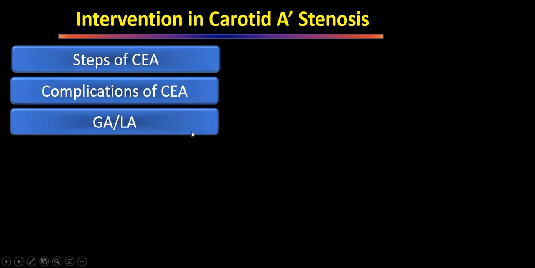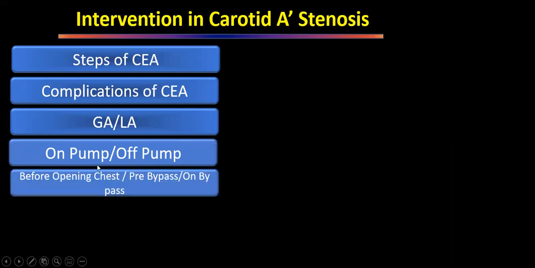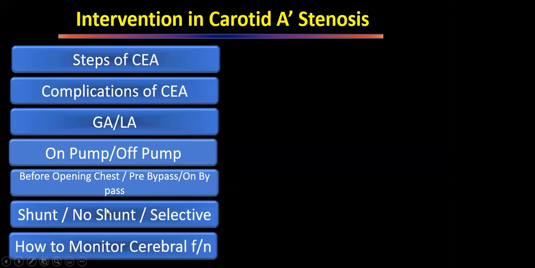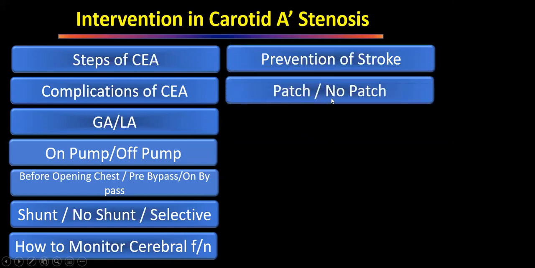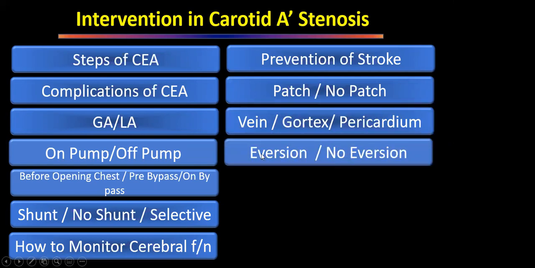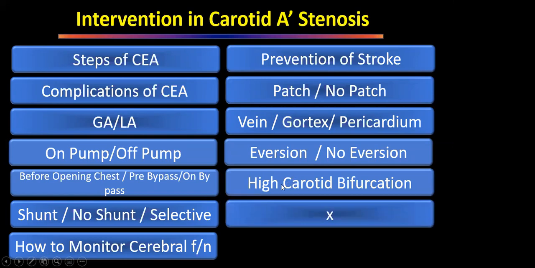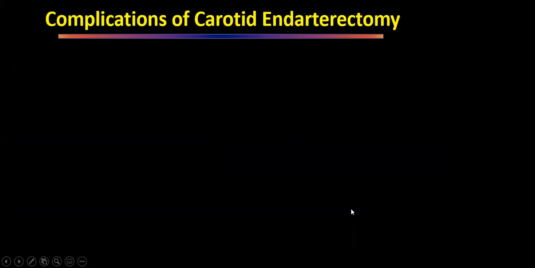Some questions are whether you will do it on general anesthesia or local anesthesia, whether you will do it on pump or off pump, whether you will do the endarterectomy before opening the chest, or you will open the chest, put the patient on bypass and then do it, or after opening the chest before doing bypass, whether you will put a shunt or not shunt, how will you monitor the cerebral function, how will you prevent the stroke, whether you will put a patch or not, whether you will do a vein patch or Dacron patch or pericardium patch, whether you will do eversion or no eversion endarterectomy, what will you do if the patient has high carotid bifurcation, and how will you follow up this patient. So these are the questions which are asked in the exam.